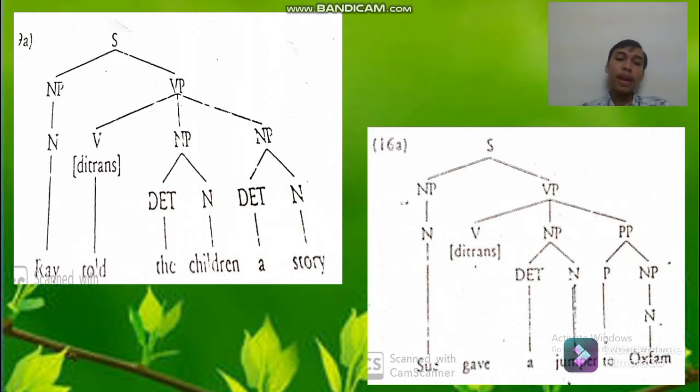A jumper as direct object became a noun phrase because the determinant is a and the noun is jumper. Finally, to Oxfam as indirect object became a prepositional phrase that is divided into preposition, that is to, and then Oxfam as noun of the noun phrase.